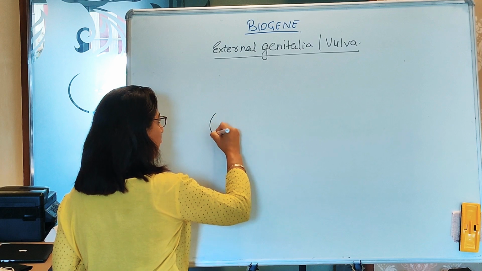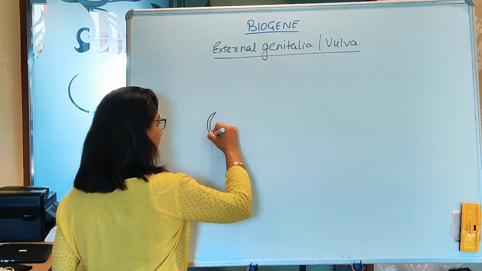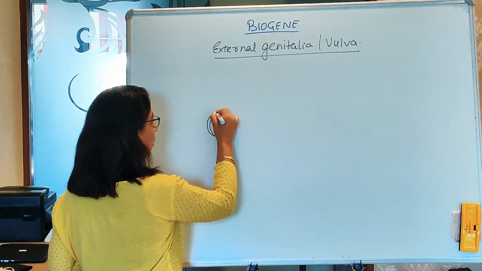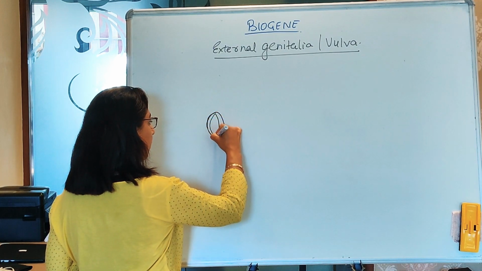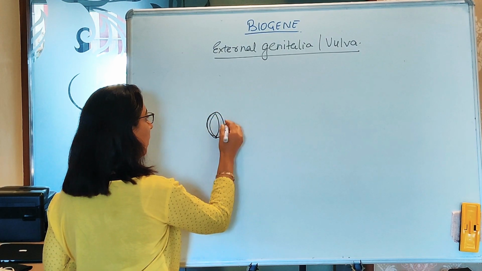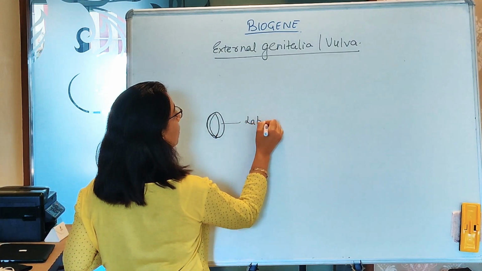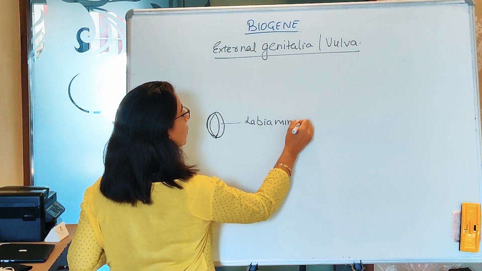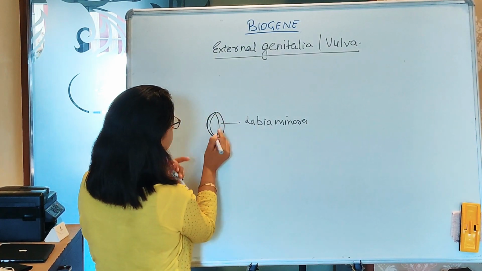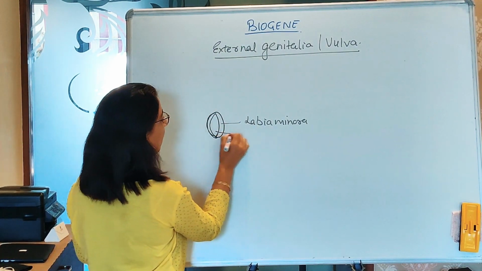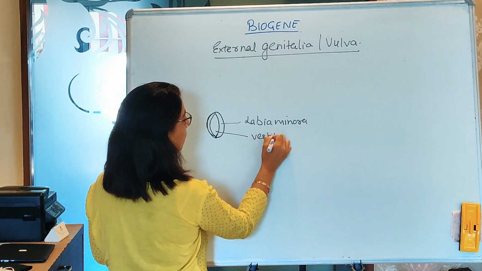There are mucosal folds, two mucosal or paired folds or lip-like structures. These are called labia minora. So this is the labia minora. These are two lip-like structures flanking a space or covering a space. This is what you call the vestibule.